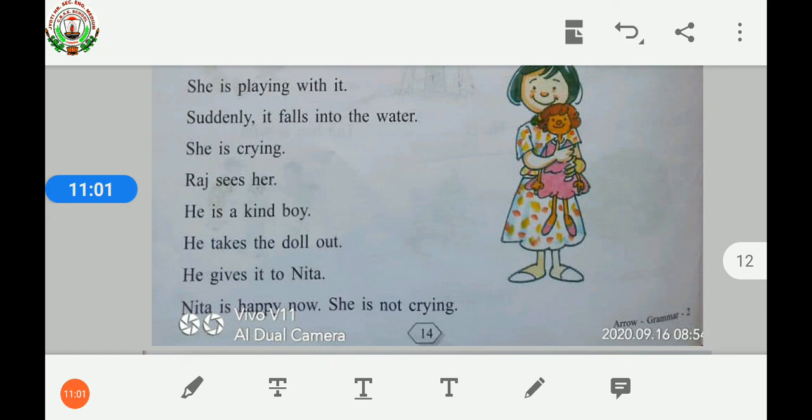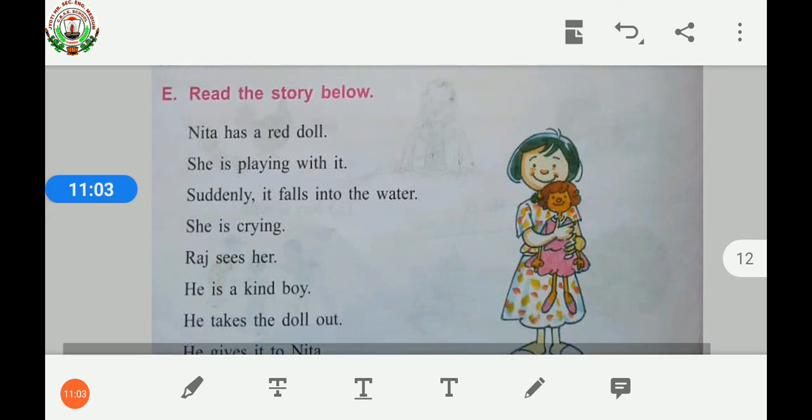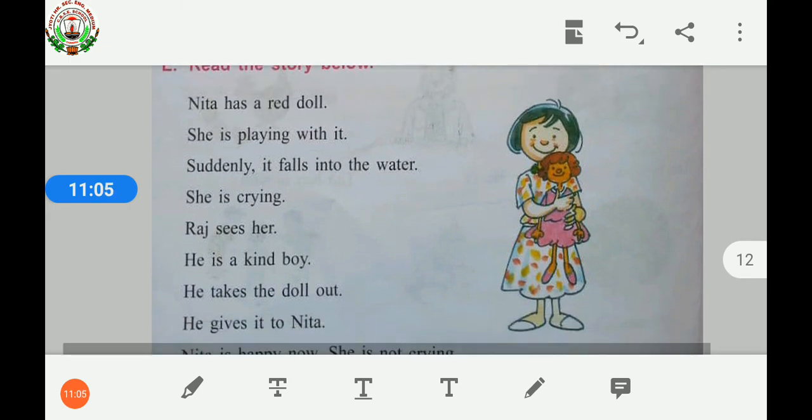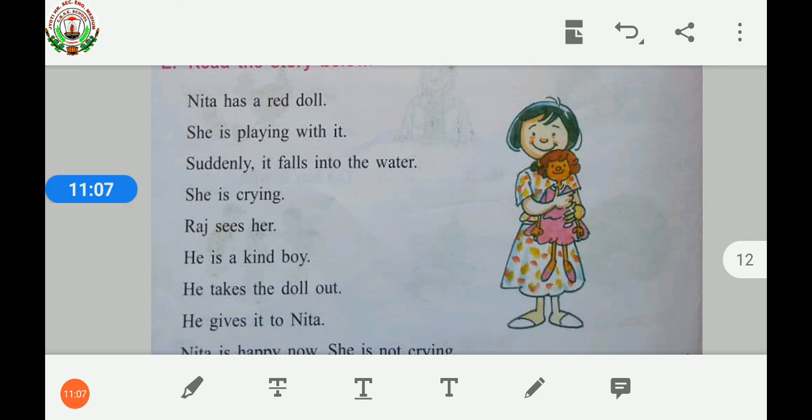So children, what is given in the story? That Neeta is a girl. She is having a red doll and she is playing with this red doll. You can see in the picture. Suddenly, what happened? It falls into the water. The red doll falls into the water.